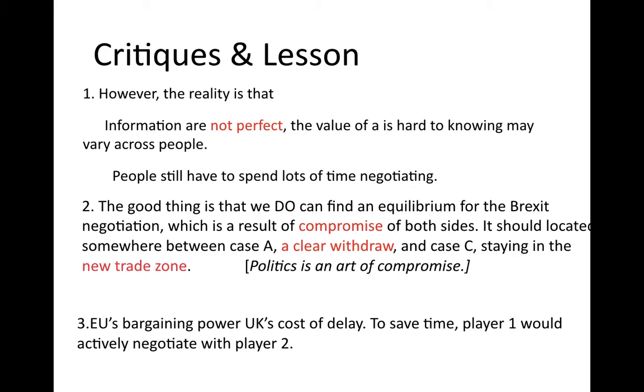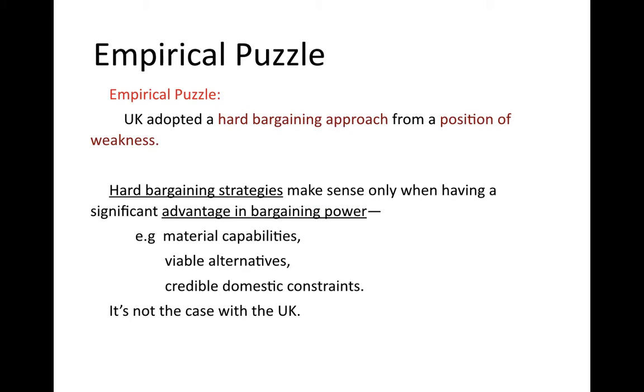However, the reality is that information is not perfect. The good thing is that we can find an equilibrium. This is the result of compromise. And thirdly, the EU's bargaining power is the UK's cost of delay. To save time, player 1 would actively negotiate with player 2. But there's an empirical puzzle: the UK adopted a hard bargaining approach from a position of weakness. Smart bargaining strategies make sense only when having a significant advantage in bargaining power.